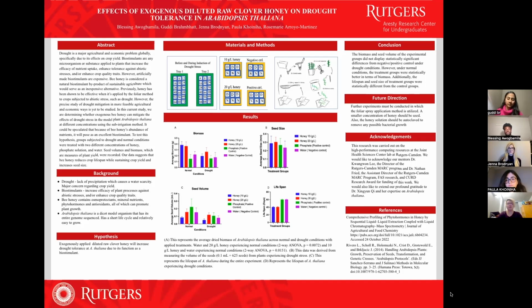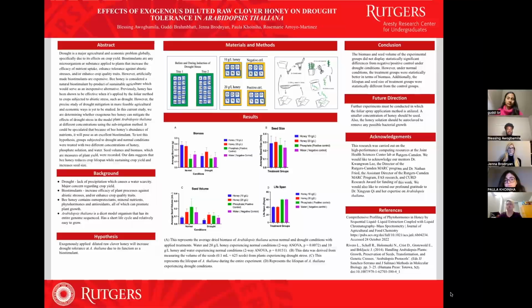To test this hypothesis, we divided two groups, one experiencing drought conditions and another experiencing normal conditions, into four different subgroups. Two of these groups were treated with concentrations of diluted bee honey, and the results that we gathered were very significant.